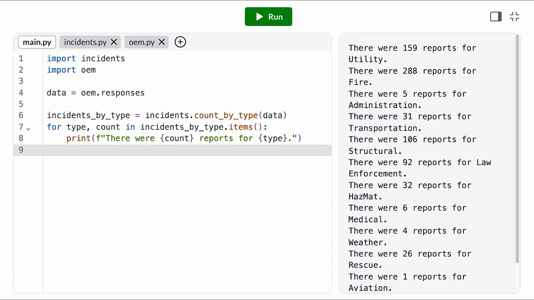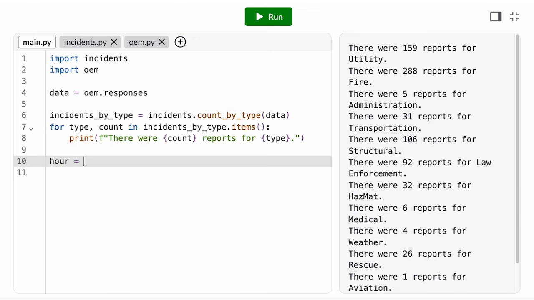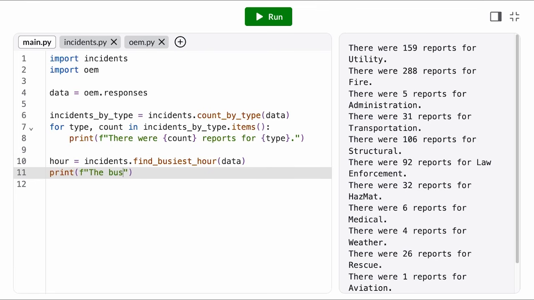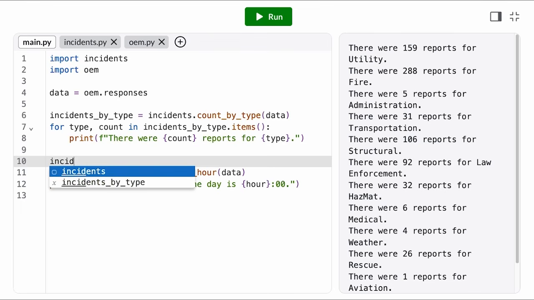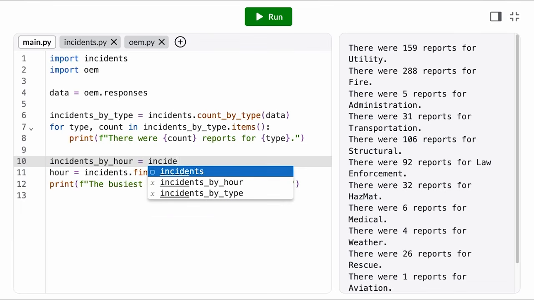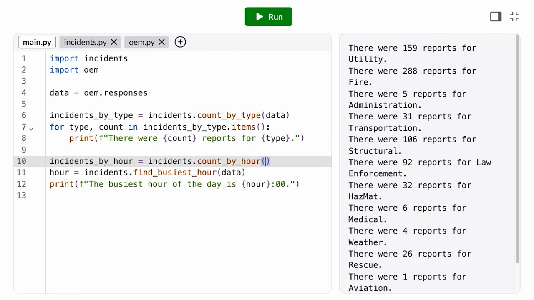On to our next analysis. We want to know when the busiest hour of the day is, where busiest just means the most number of incidents. But how do we calculate that result from our dataset? To get that final result, it might be easiest to break down this problem into 2 steps, where each step follows a very familiar pattern that we already know how to solve. First, we can do a data transformation that maps hour of the day to number of incidents. And then we can use that data structure to get the busiest hour. We just iterate over the dictionary and find the key or hour with the highest value.